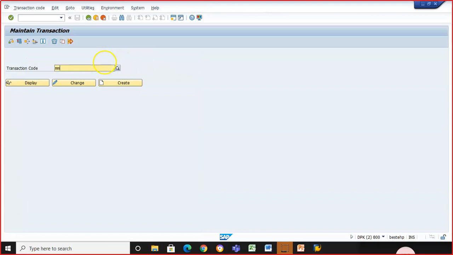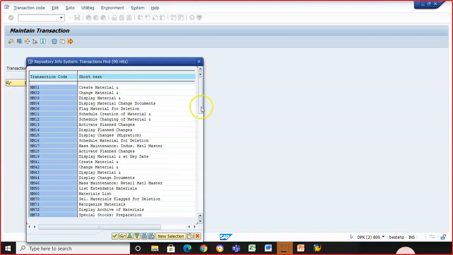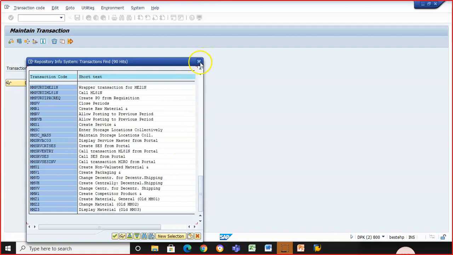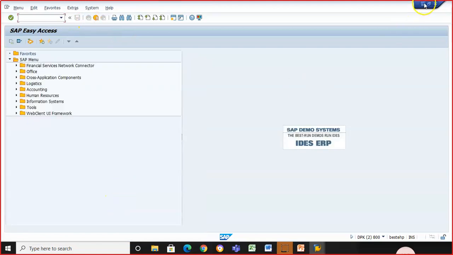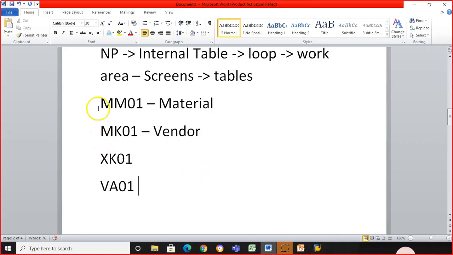Okay, I'll go for star. It will give you the details of all the material related transaction codes. So in this way, this is a trick, guys. You just have to focus on the first two letters. I have just given a couple of examples: MK, XK, VA. But later, if you see some transaction code, just catch the first two letters and work accordingly. Right? So this is about the customer.